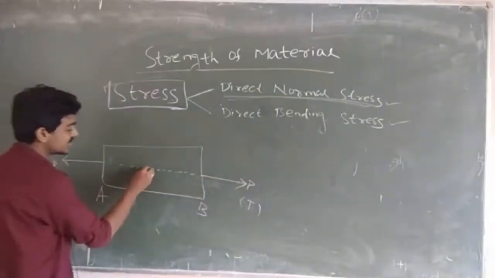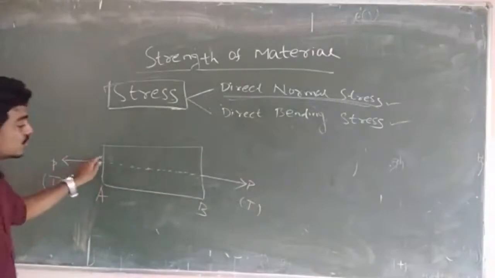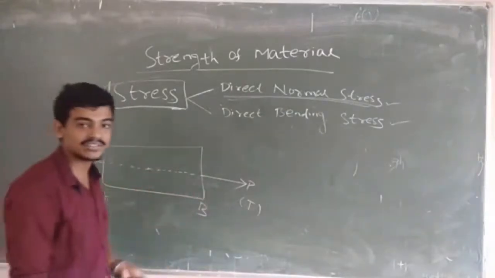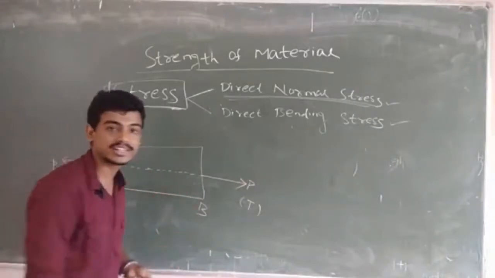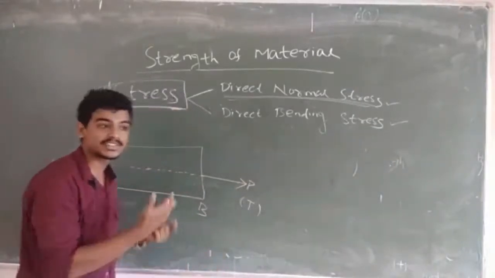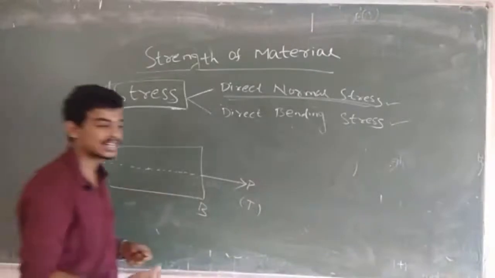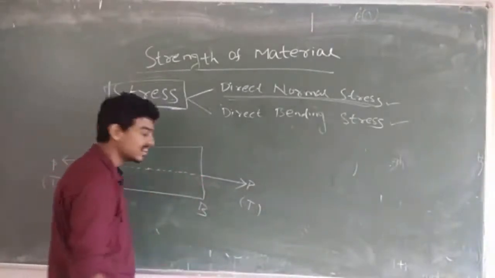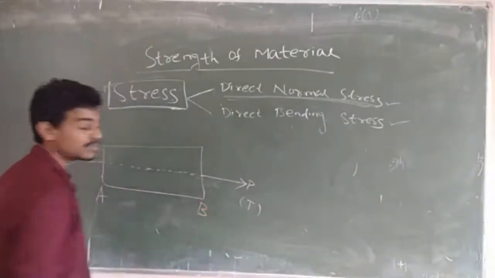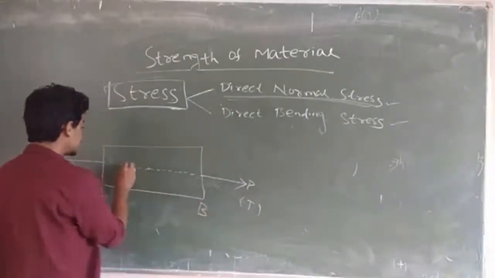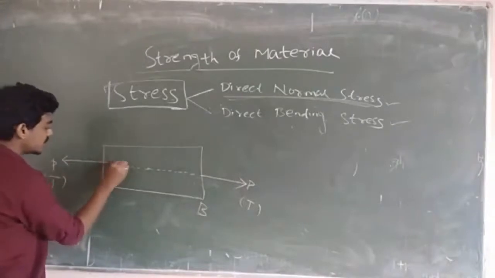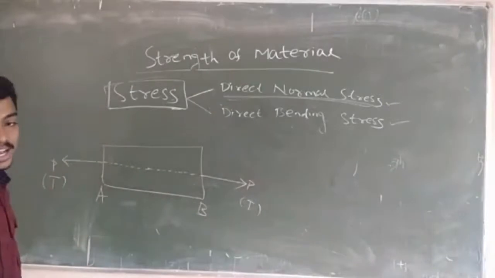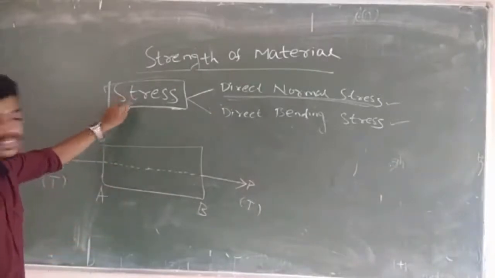In the first case I am teaching you when the load is passing through the CG, that is center of gravity, or central axis, or neutral axis you can say. What is the difference between central axis and neutral axis, we will cover later. You have already studied this in mechanics, so I am not going into detail. In this case, when the load is passing through the central axis, I want to know that term, that is stress.